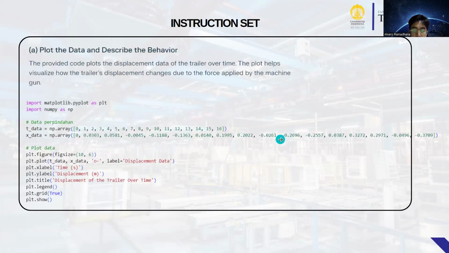Okay, the first is A, plot the data and describe the behavior. The provided code plots the displacement data of the trailer over time. The plot helps visualize how the trailer displacement changes due to the force applied by the machine gun. Okay, this is my code: time data, x data, plot data.